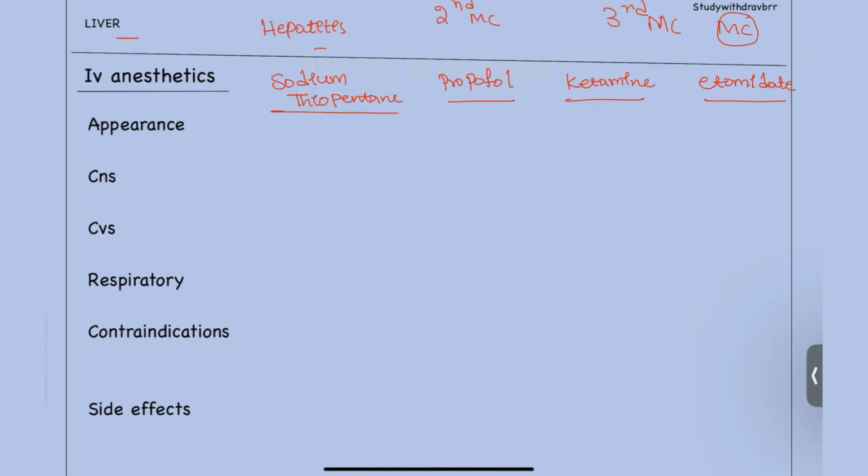Sodium thiopentone, or thiopental, is a barbiturate. Propofol is a phenol. Ketamine is an NMDA receptor antagonist, and etomidate increases GABA action. Propofol also increases GABA action, and at the same time sodium thiopentone also increases GABA action.